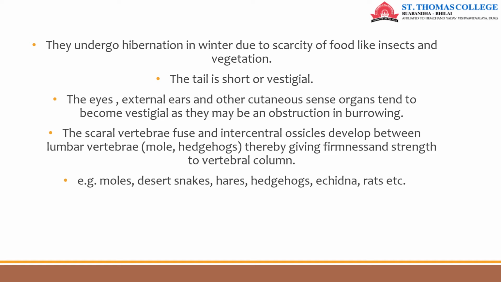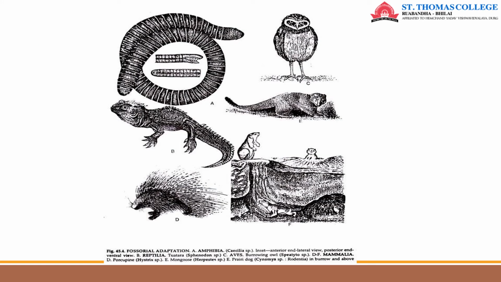The sacral vertebrae fuse and intercentral ossicles develop between lumbar vertebrae, for example in the case of moles, hedgehogs, etc., thereby giving firmness and strength to the vertebral column. Examples of animals showing this type of adaptation are moles, desert snakes, hares, hedgehogs, echidna, rats, etc.